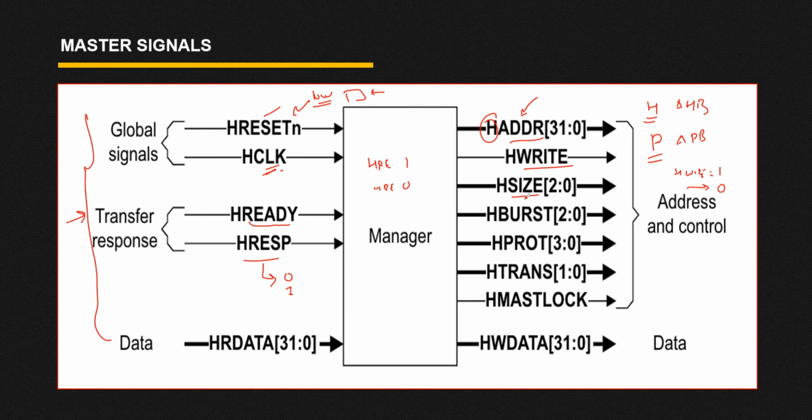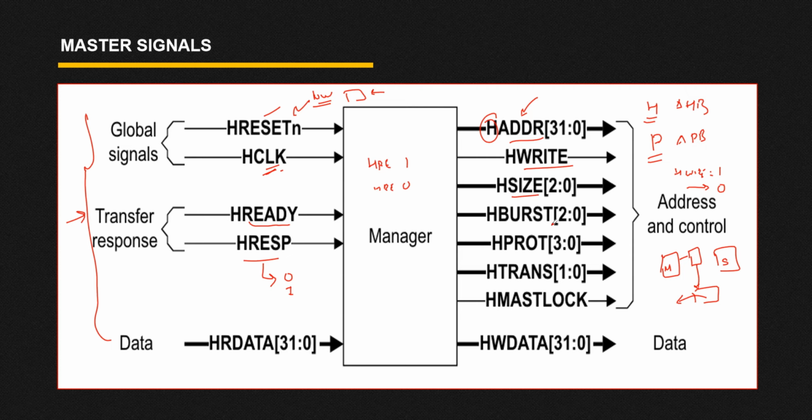Then we have the HSIZE signal. What does it mean? It is 3 bits. We are going to discuss it, but here you can understand it like this. Let's suppose this is your master, this is your slave. From the master you have passed one packet. Now the length of the packet you can determine by this HSIZE. So by using this HSIZE you can identify the length of the packet.